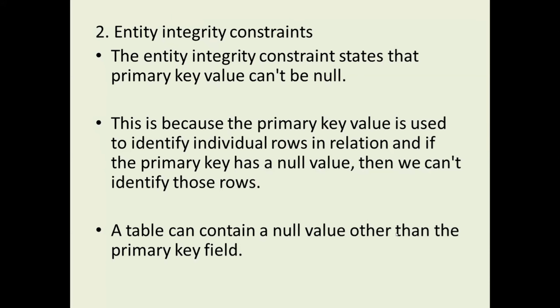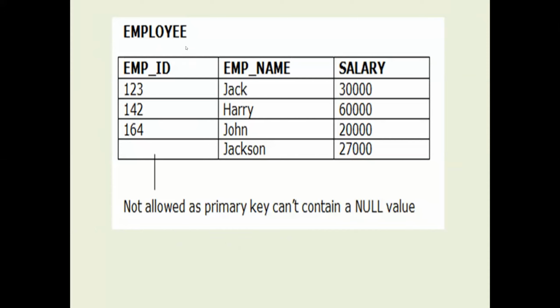For example, if you observe here, maybe an employee table is considered, and employee ID is the primary key. Why is this treated as the primary key? Because this ID is not matched with any other one. That's why this field is treated as a primary key. What is the meaning of primary key? It uniquely identifies the data.